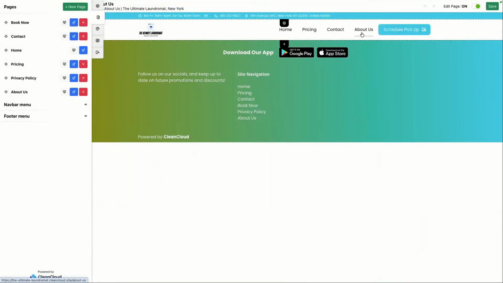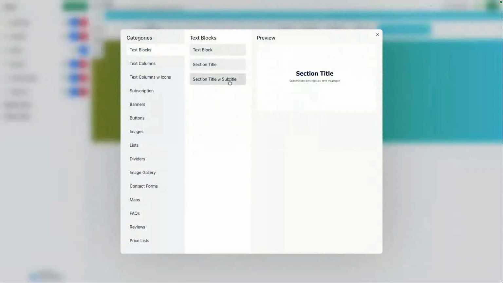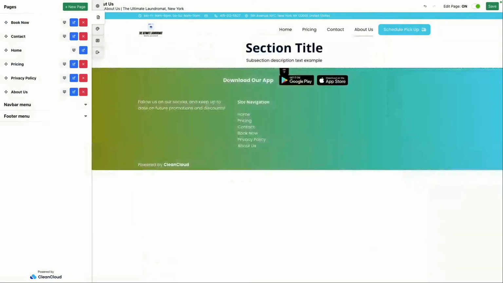And as you can see now, we have an About Us tab. Of course, it's severely lacking content as of right now, but not to worry. Of course, we can add some. So I'm going to show you what you can do. If I, for instance, hover over here, I see this plus icon, which allows me to add a block. So we're going to click on this add block button. And the next thing we can see is that there is a section title with subtitle option. So I can click on that.